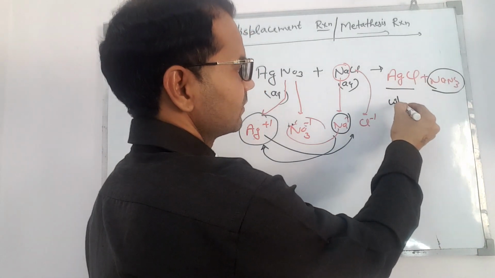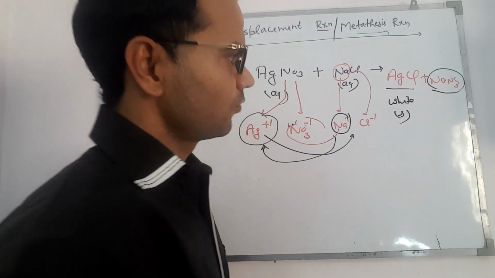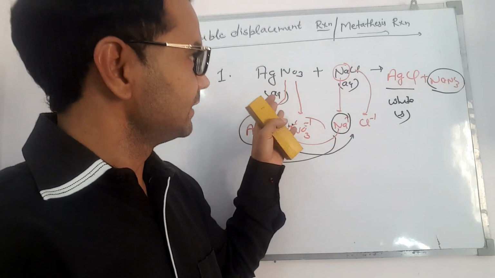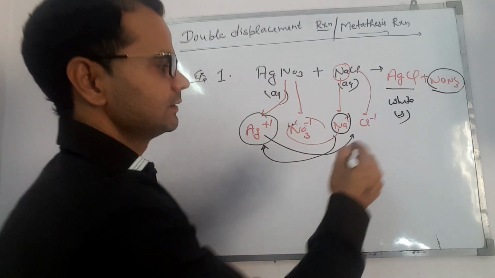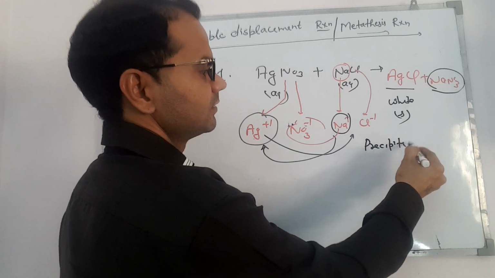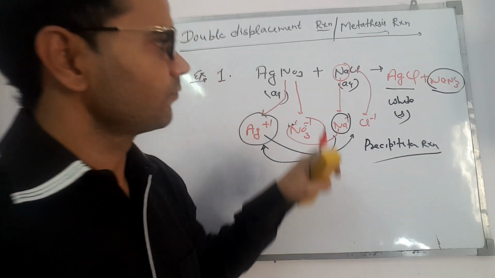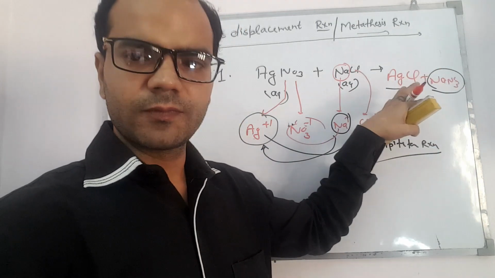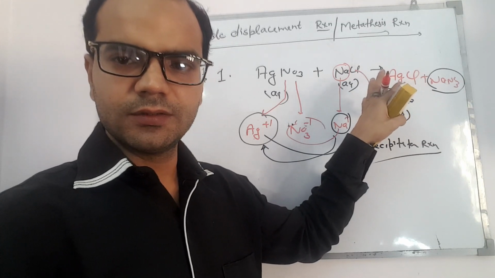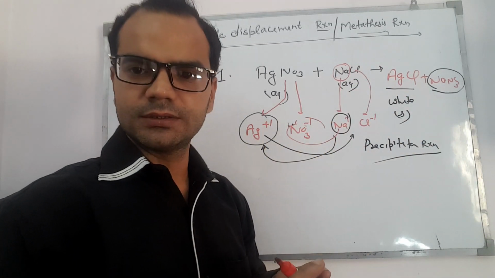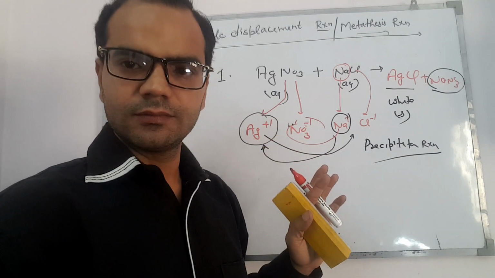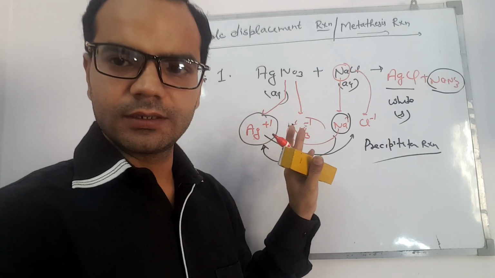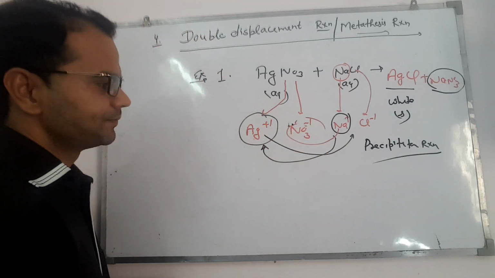Silver chloride is white in color and it is solid in nature, so we can say it is a precipitate formed during the reaction. So we can label it: it is a double displacement reaction as well as a precipitation reaction. Why? Because after the reaction a white insoluble solid mass is formed which separates from the solution. Easy. What we have to do is just exchange the positions of ions. The best way to do double displacement reactions. Clear? Let's take a second example.